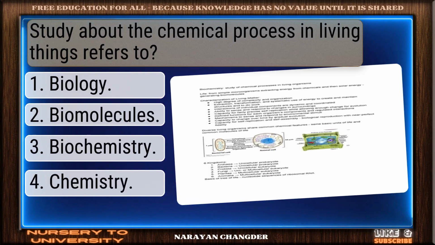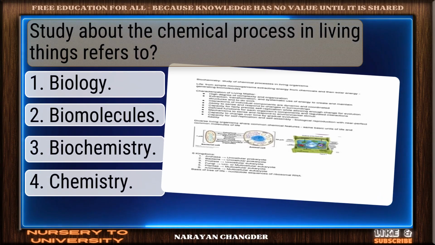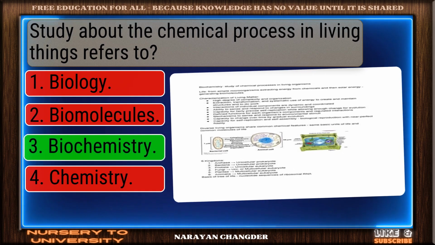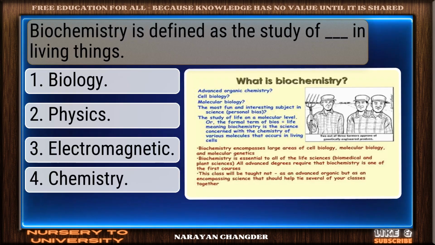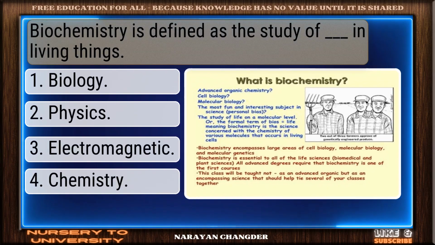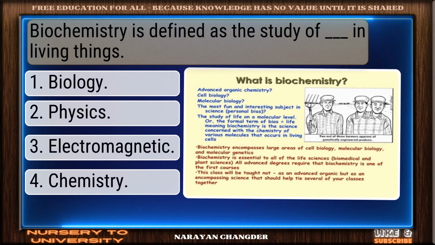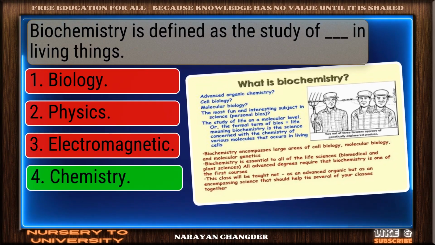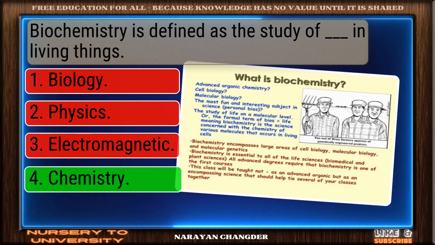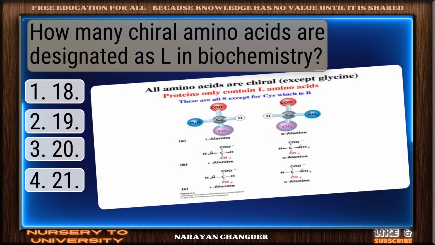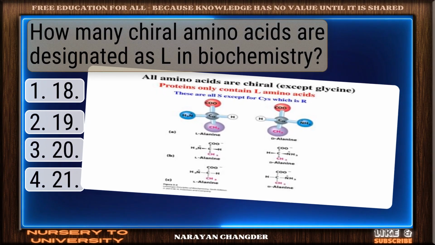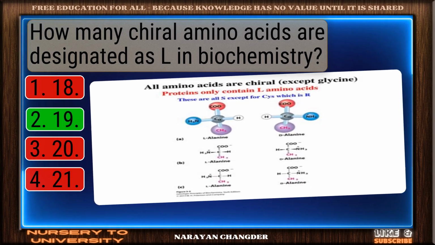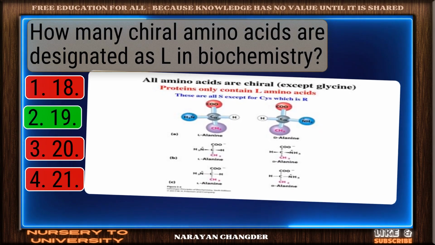Study about the chemical process in living things refers to. You got it. Your choice biochemistry is right. Biochemistry is defined as the study of DASH in living things. Clear logic. Your choice chemistry is sound. How many chiral amino acids are designated as L in biochemistry? Right again. 19 is a valid answer.